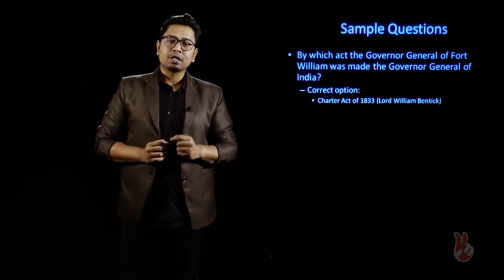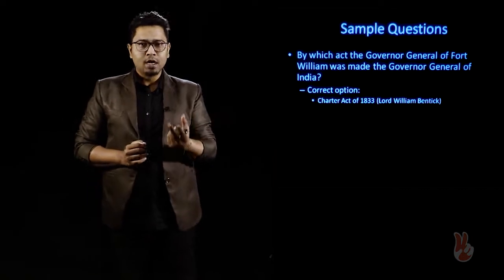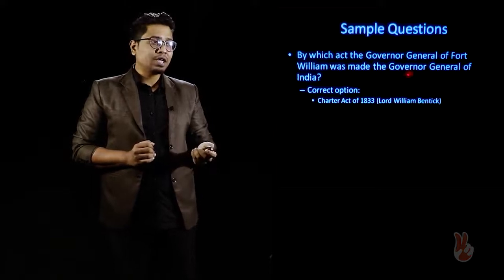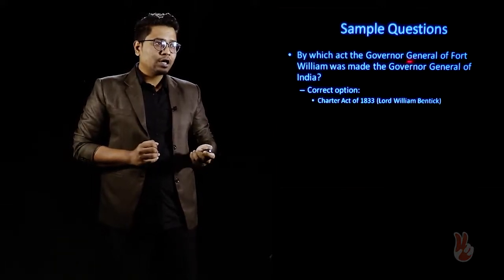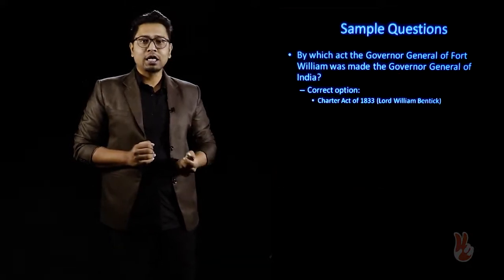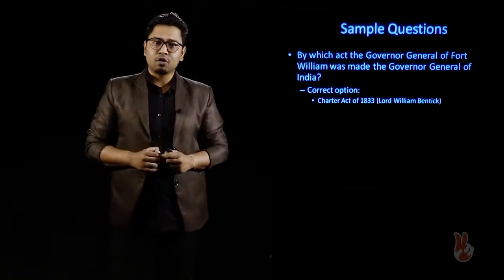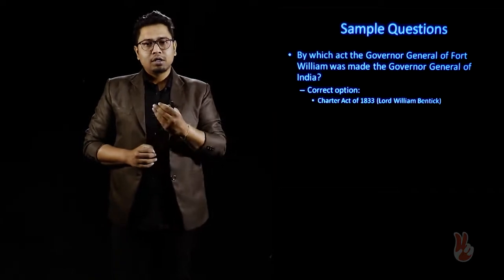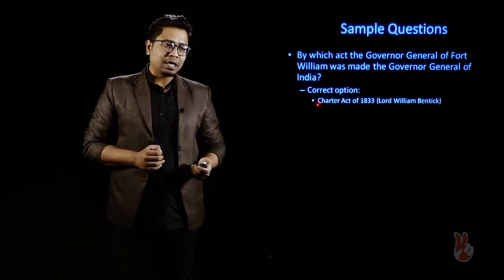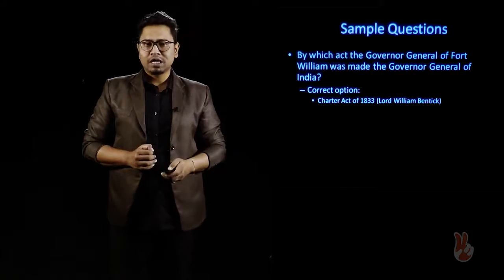Now, if you are making these two provinces subservient to the province of Bengal, there should be one administrative head who takes care of the administration of Bombay and Madras also. This person was made, therefore, the Governor General of India. The Governor General of Fort William, who looked after the administration of Bengal, was now made the Governor General of India, and he will look after the administration of the entirety of the British Indian provinces, that is Bengal, Bombay and Madras also. Who was the first Governor General of India? Lord William Bentinck, and it was made possible through the Charter Act of 1833. Very important act, therefore, you have to keep that in mind.